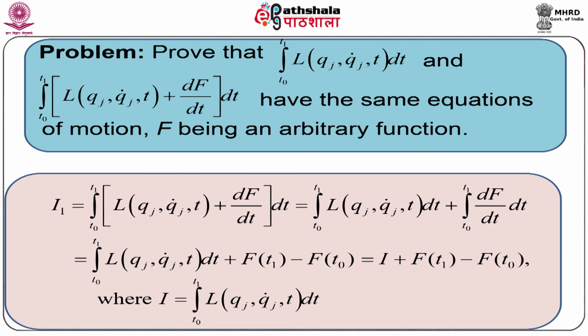First term gives the integral I. Therefore, we have capital I1 equal to capital I plus capital F(t1) minus capital F(t0), where capital I is given by I equal to integration t0 to t1 L of generalized coordinate qj, generalized velocity qj dot and time t dt.